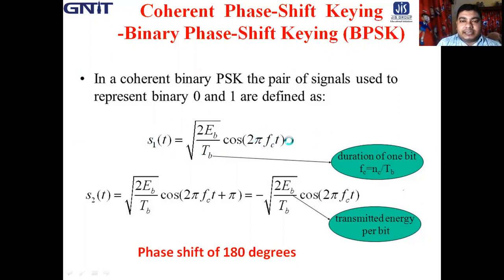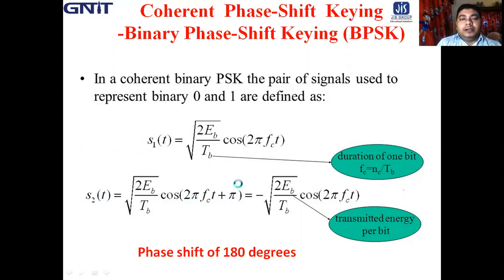So if this expression is for transmission of symbol 1, then for symbol 0 it is just cos of 2 pi FCT plus pi, because from 1 to 0 or 0 to 1 there is a phase shift of 180 degrees. So transmission of symbol 0 can be represented as S2(t) is root over 2 EB by TB cos of 2 pi fct plus pi.